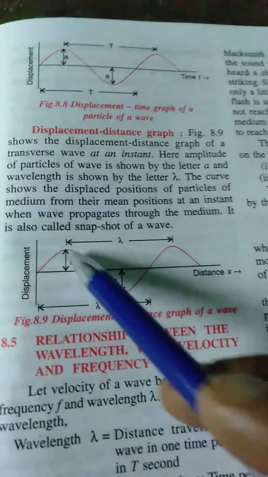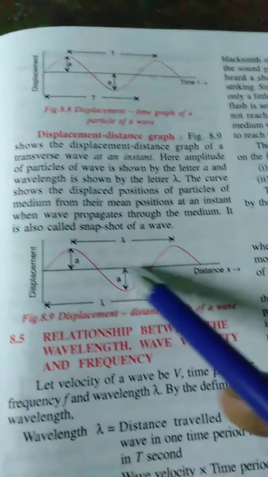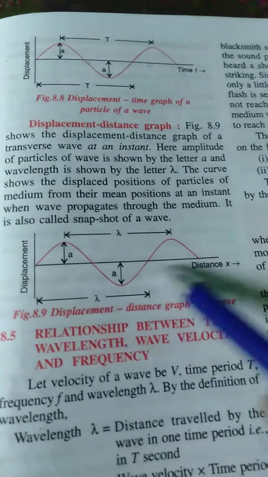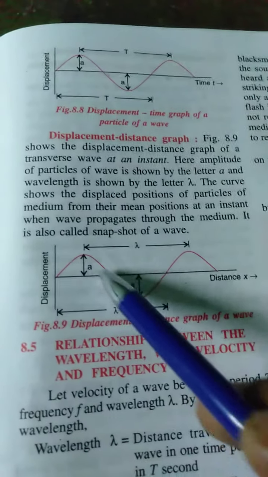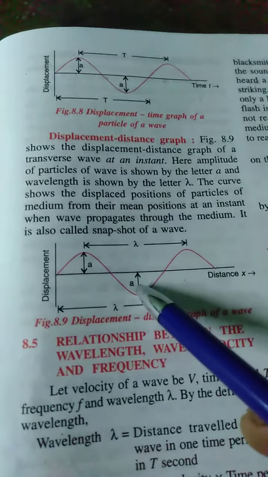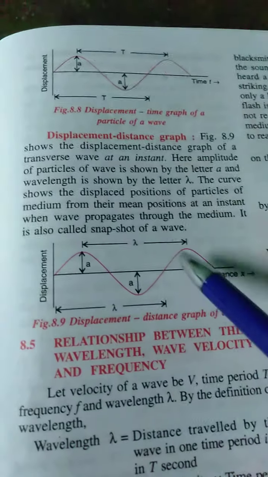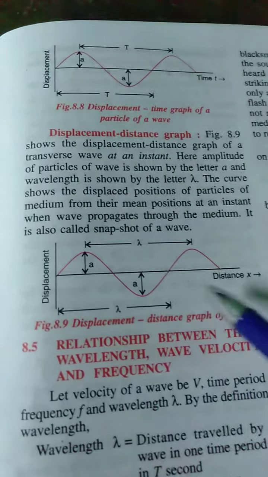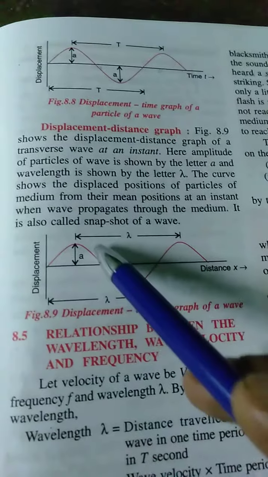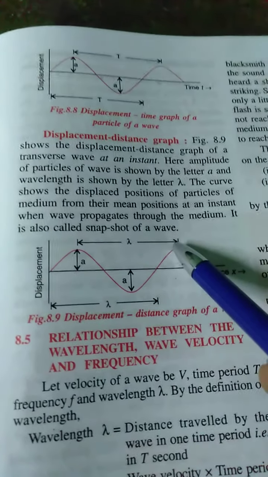As you can see, this is the displacement time graph, this is the displacement axis, and this is the time axis. Okay. Now this is a graph and this is called the amplitude. This is the amplitude. And this point, the top point is called the crest and the bottom point is called the trough.